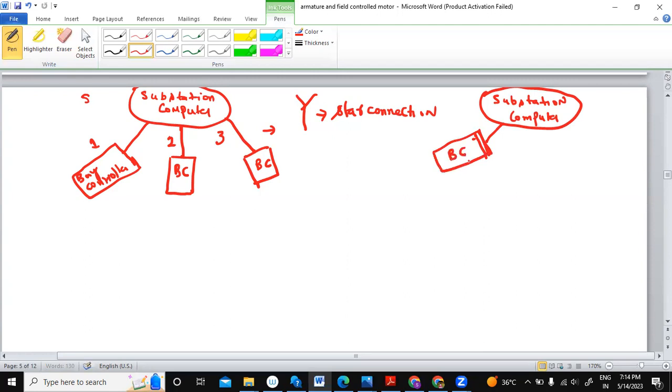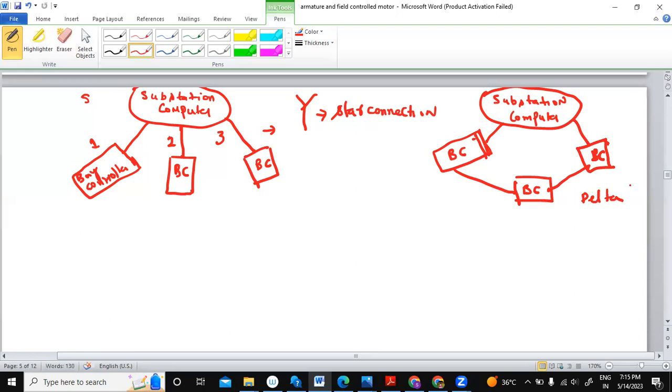Now you have one more big controller here, and you have in between them a big controller. So these are two types of connections which can be formed. This is the delta type of connection, and this is the star type of connection.